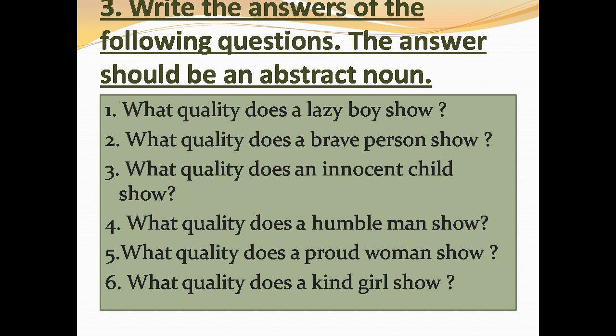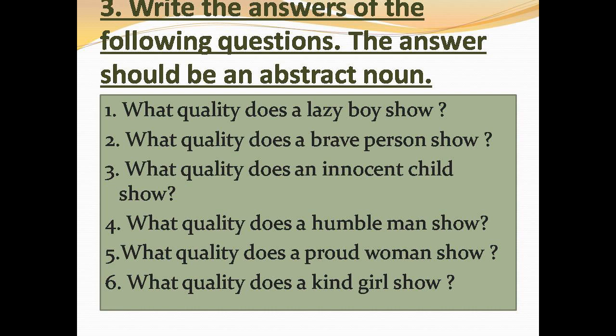Exercise 3. Write the answers of the following questions. The answers should be an abstract noun. Number 1. What quality does a lazy boy show? If he is lazy, he'll be showing the quality of laziness. Simple, right? So the answer is laziness, which is an abstract noun. Number 2. What quality does a brave person show? The quality of a brave person is bravery, right?